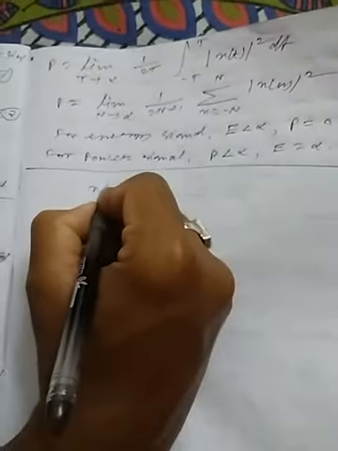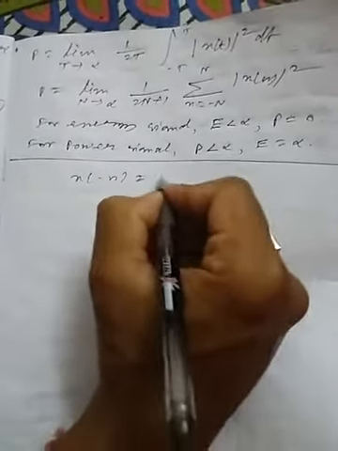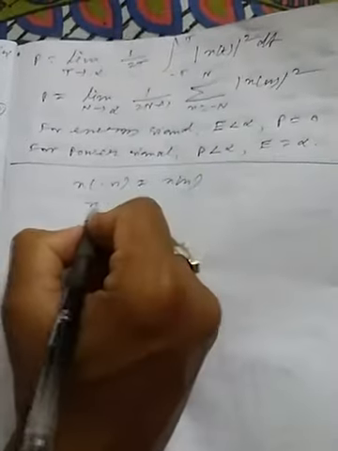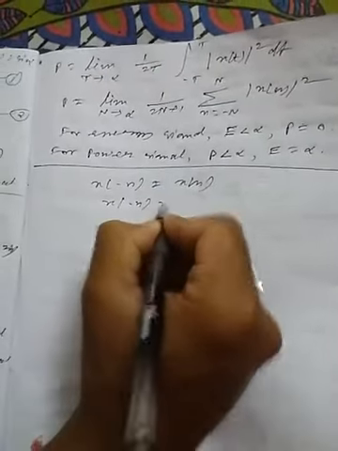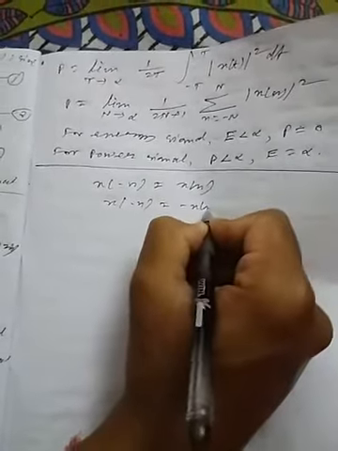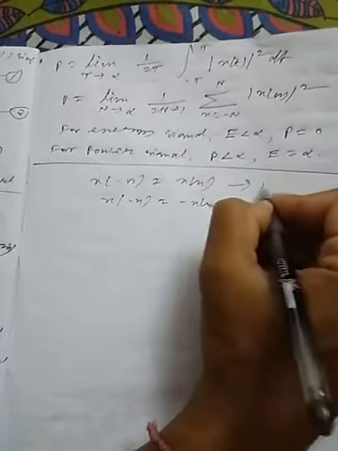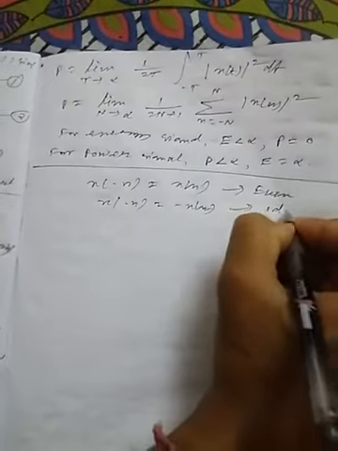Now one thing has to be mentioned for even and odd signals in discrete time domain. A signal is said to be an even signal if x(-n) equal to x(n), and if x(-n) equal to minus x(n), then it is called an odd signal. So this is an even signal and this is an odd signal, right?